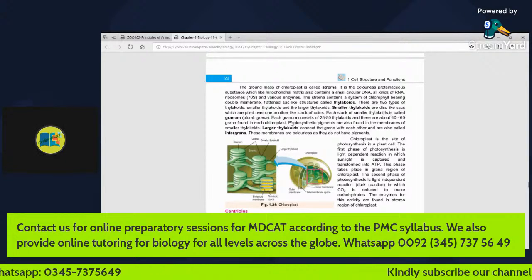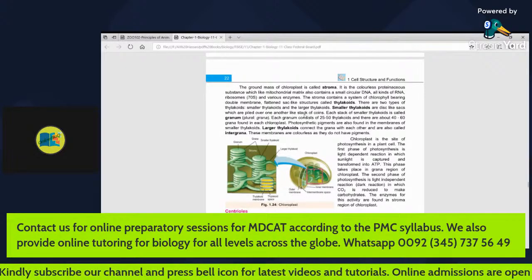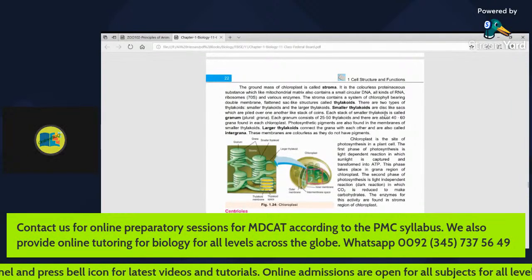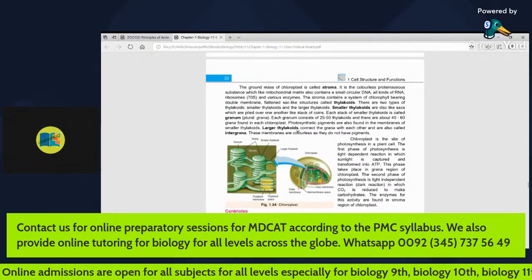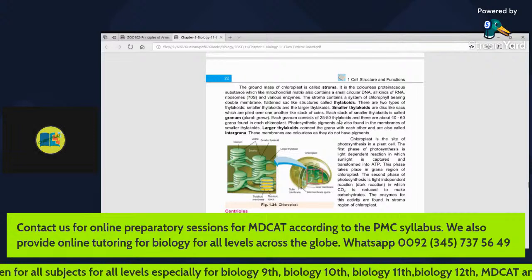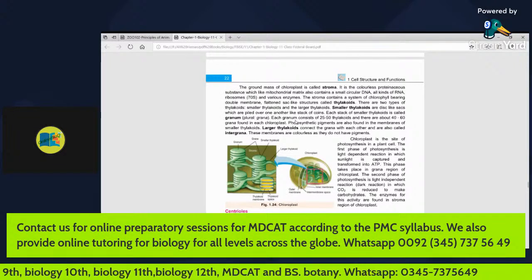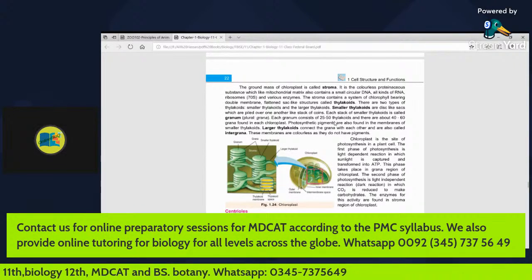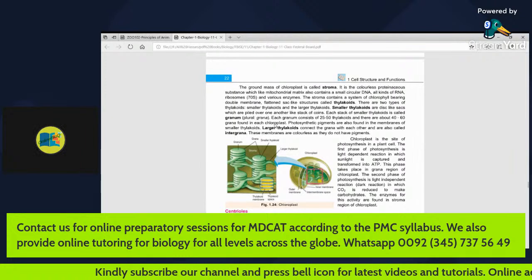Smaller thylakoids are disc-like sacs which are piled over one another like a stack of coins. Each stack of smaller thylakoids is called granum. Each granum consists of 25 to 50 thylakoids, and there are about 40 to 60 grana found in each chloroplast.